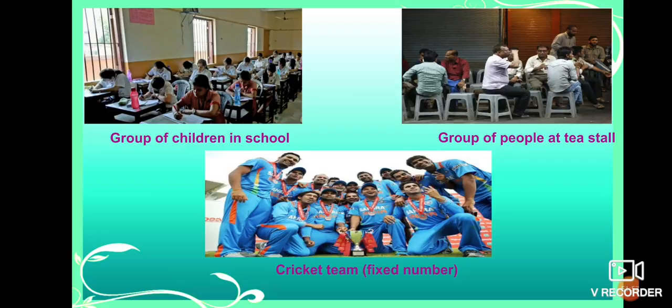But if you observe, in the first two pictures, there is no limit or restriction. But in the case of the Indian cricket team, there must be a fixed number. Okay. So here, fixed proportions are there to make a molecule.